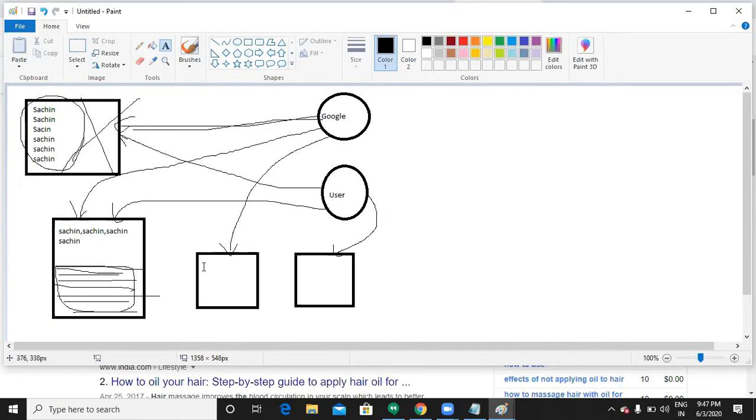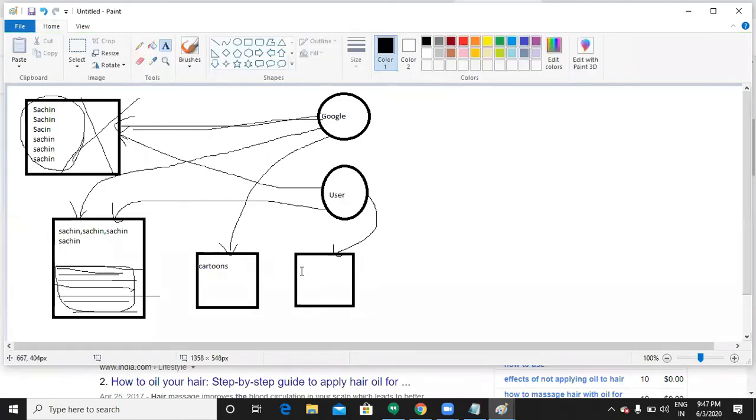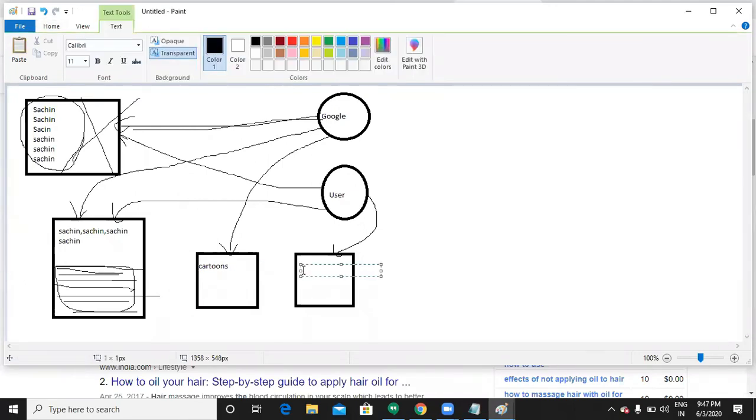See, when Google finds out, I have shown some cartoon kinds of things. I have some cartoons and I have some very good content. So it is like impressing Google. But when the user clicks on that, I am showing some other information, which is irrelevant, some very bad content. So it is like doing a foolish thing: showing some content for the users and some for Google.